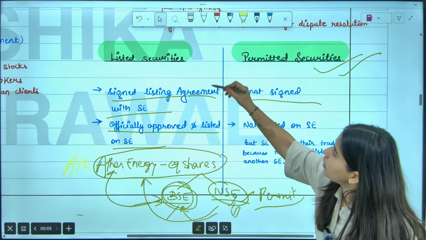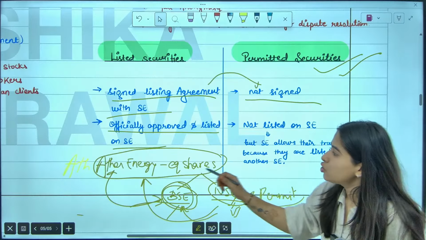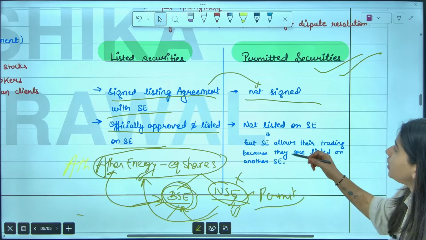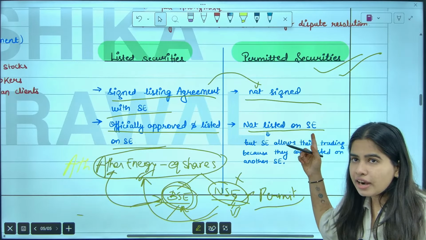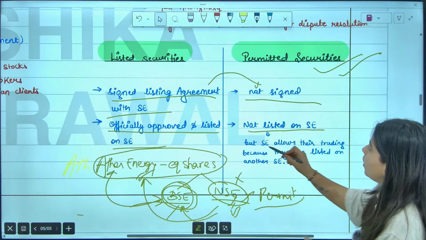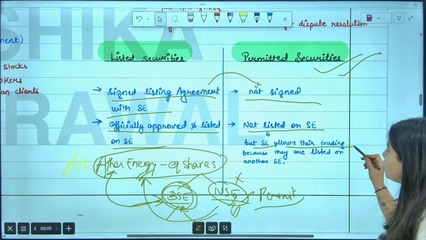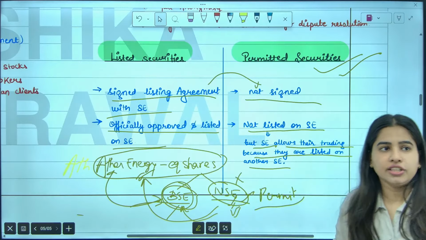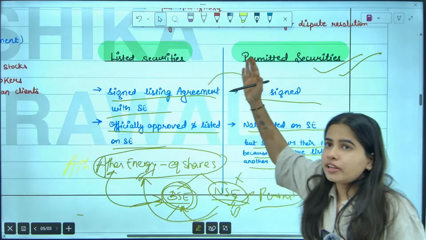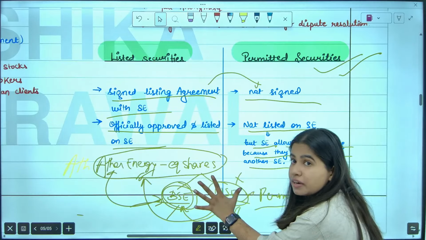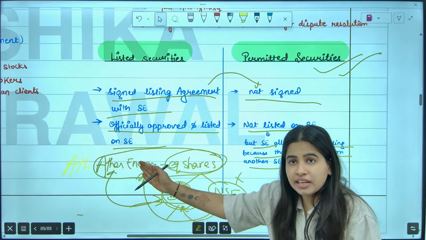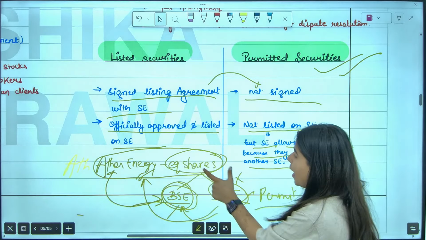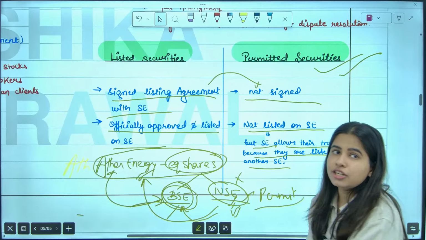So permitted security means the listing agreement is not signed. Aether Energy will not sign a listing agreement with National Stock Exchange, so it is not listed on National Stock Exchange, but National Stock Exchange allows its trading because it is already listed on another stock exchange. Are we clear with listed security and permitted security? So in this particular case, equity shares of Aether Energy are listed security for Bombay Stock Exchange and permitted security for National Stock Exchange.